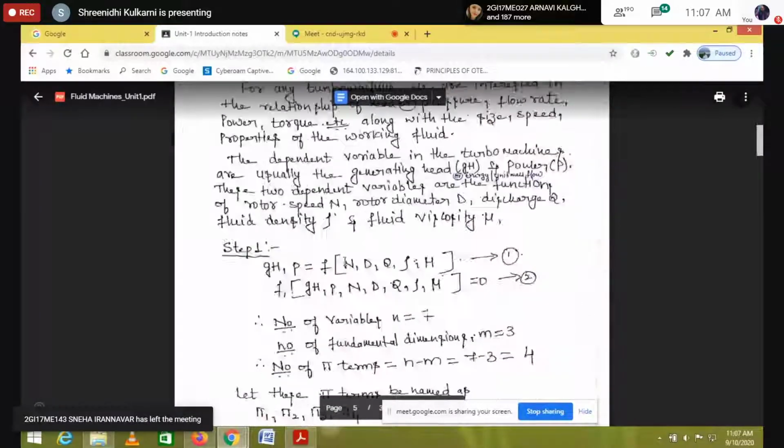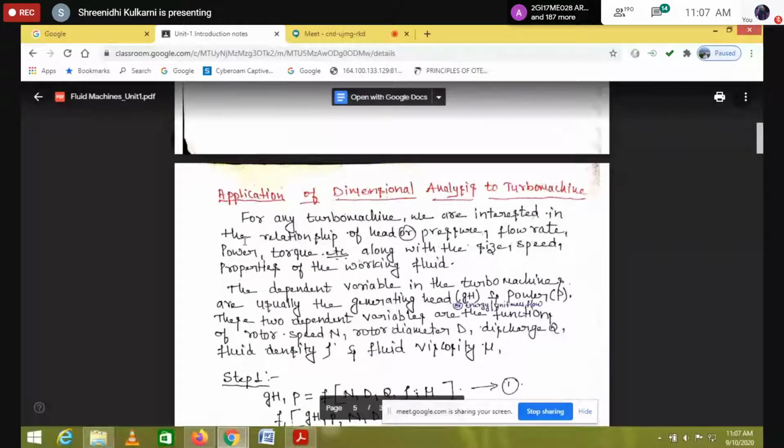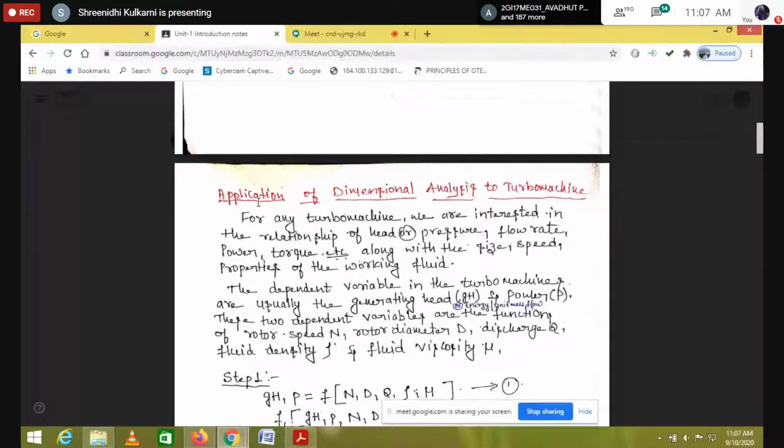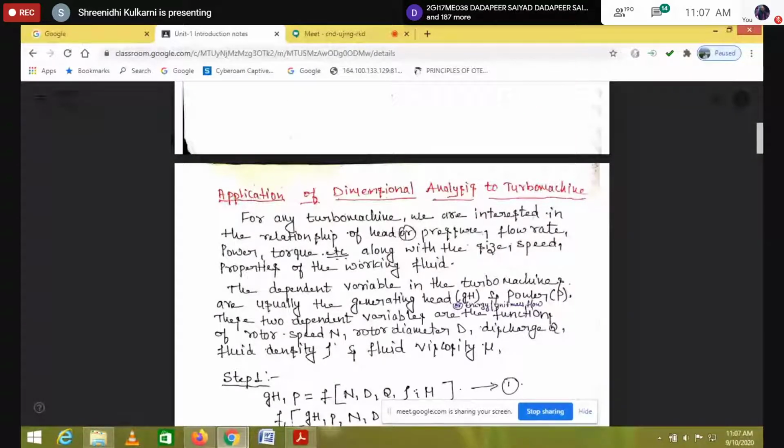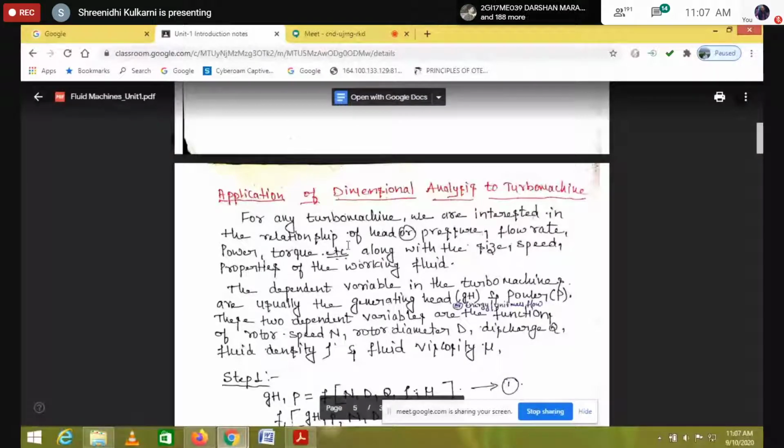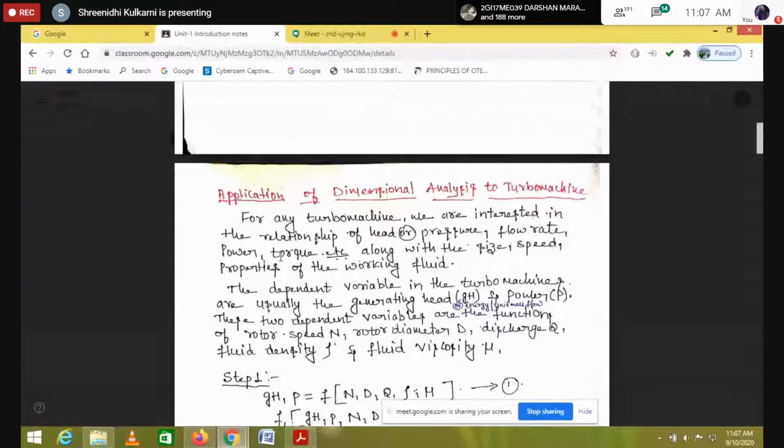So now I will consider an example of the application of dimensional analysis to turbo machines. Any turbo machine is either a centrifugal pump or a turbine. We are interested in the relationship of head, pressure, flow rate, power, torque, etc.